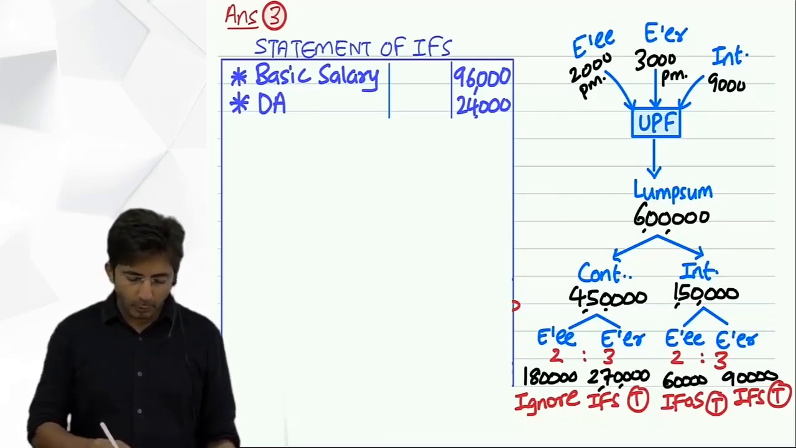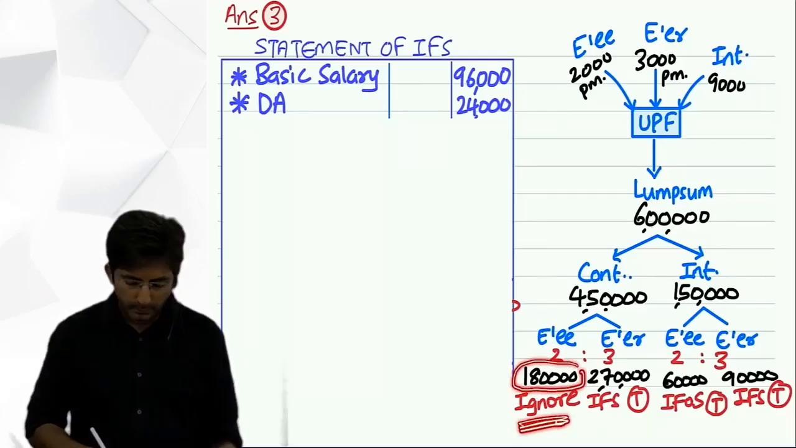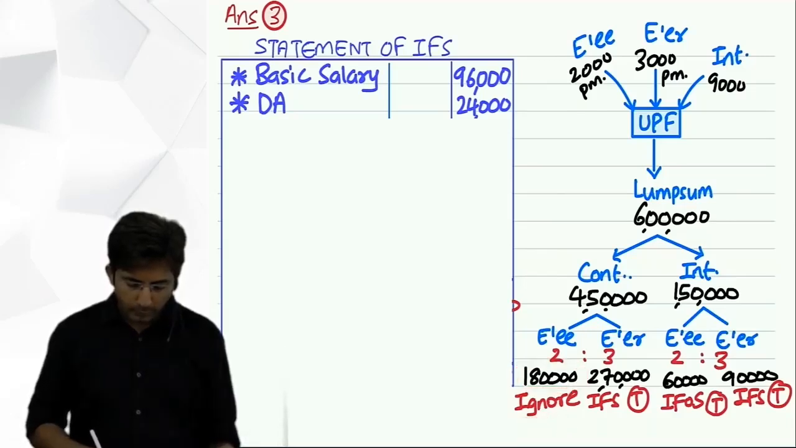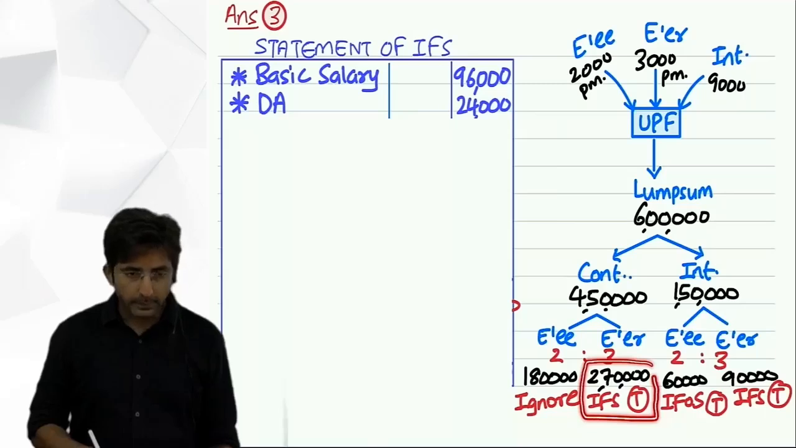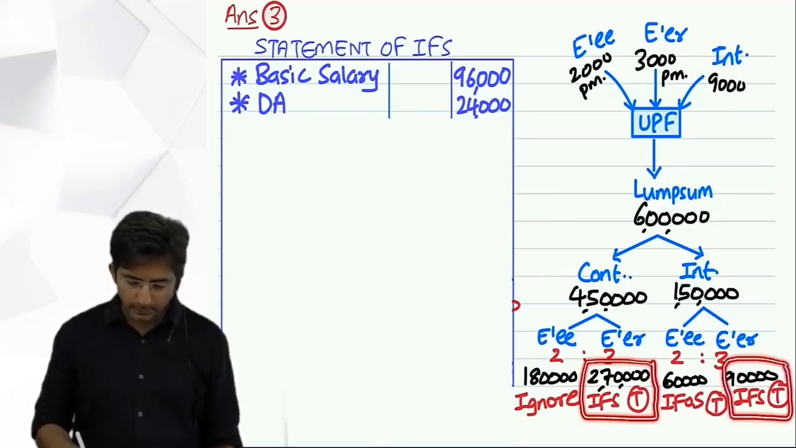Then write below all amounts the effect of that. Employee's contribution 1,80,000 ignore. And employer's contribution, it will be income from salary. Even interest on employer's contribution, it will be income from salary.